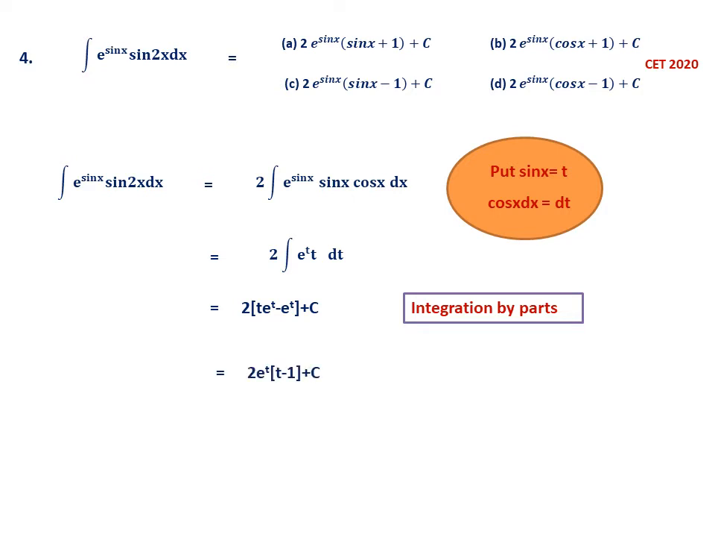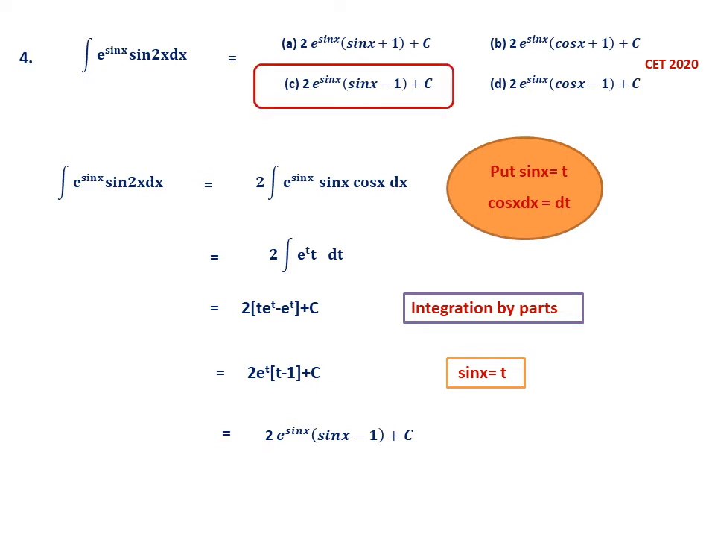Now what you have to do? Substitute. So e power t can be taken outside as common, then 2 into e power t, then t minus 1. But now what is t? t is sin x, therefore you have to substitute that. So it is 2 e power sin x into sin x minus 1 plus c. So the option is C. This is the answer. Let us proceed.